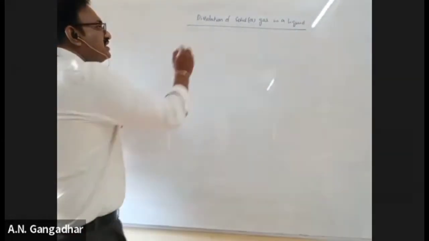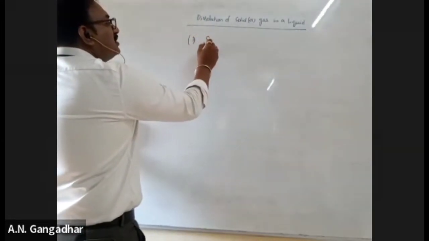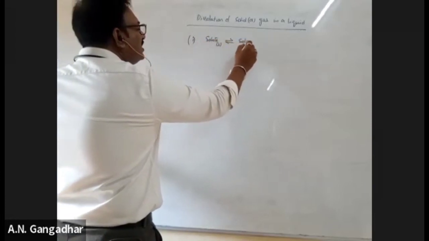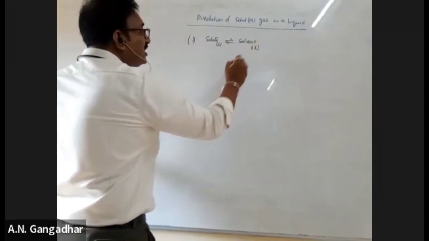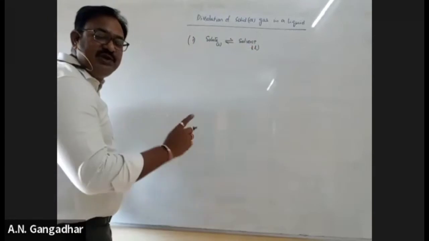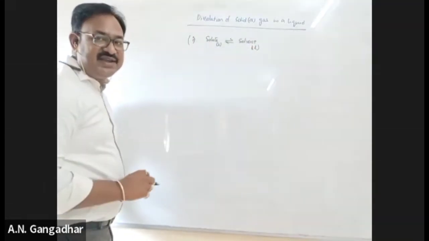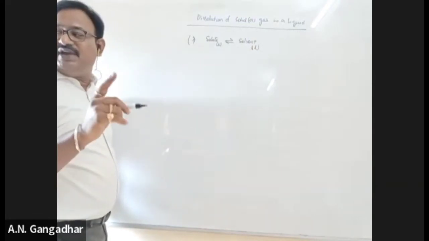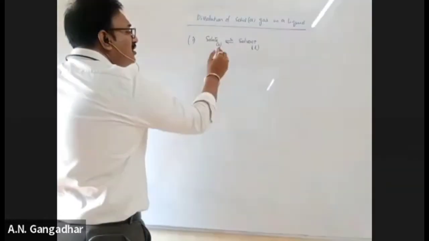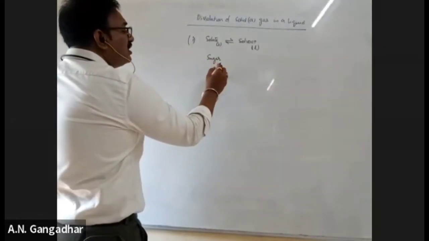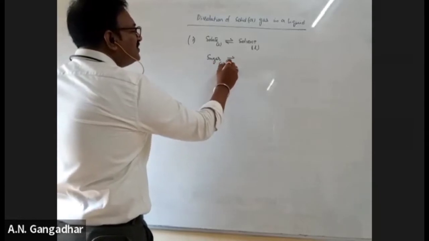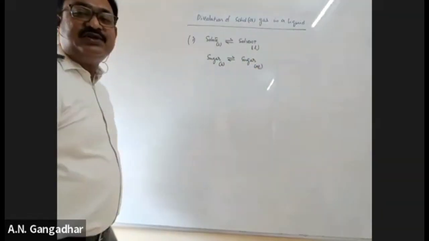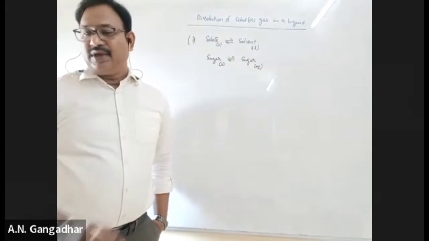So first, the solute, that is a solid, and a solvent, that is a liquid. So I'm taking the solute-solvent equilibrium. Solute is solid, solvent is a liquid. Dissolution of a solid in a liquid. Or you can go through an example also. Sugar in solid state gives rise to sugar in aqueous state. What is the formula of sugar? Sucrose, C12H22O11.